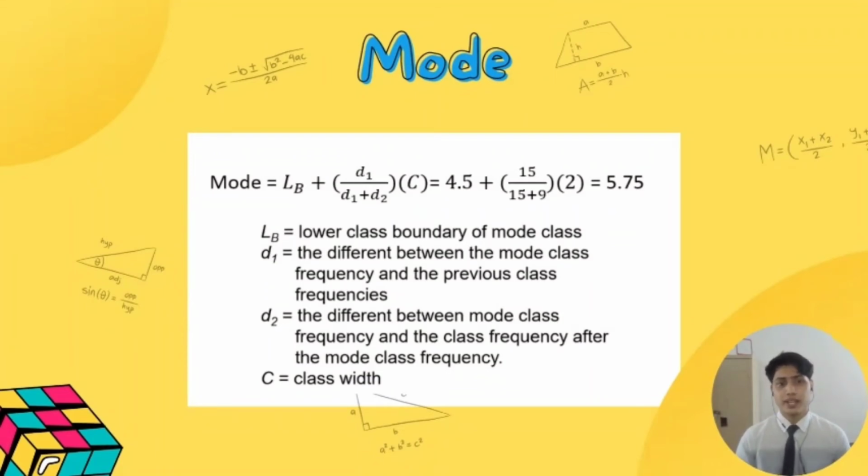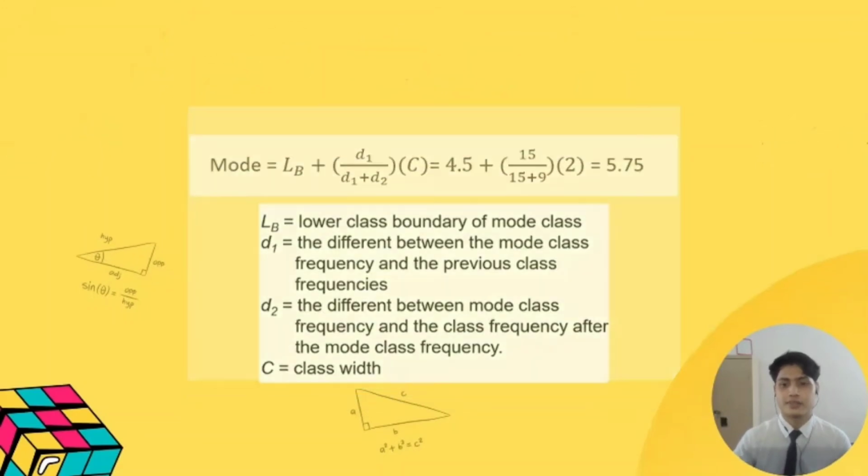D1 is the difference between the mode class frequency and the previous class frequency, while D2 is the difference between the mode class frequency and the next class frequency. C stands for the class width, which is 2. The mode we obtain is 5.75. It means that the highest number of times students use WhatsApp in a day is about 5.75 times.